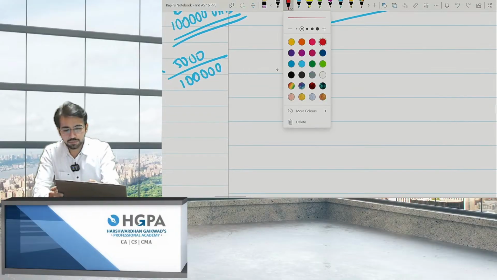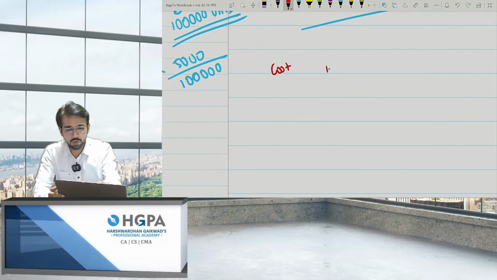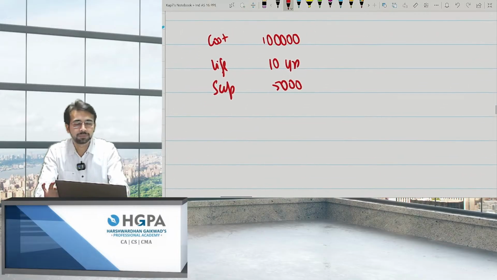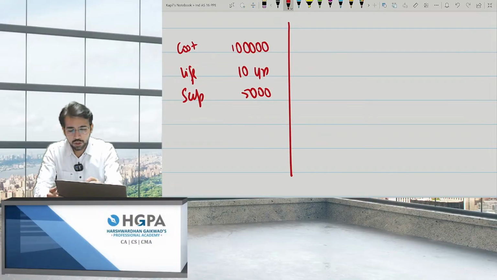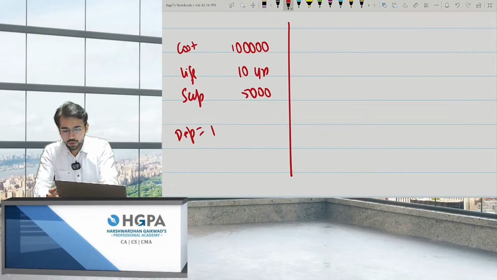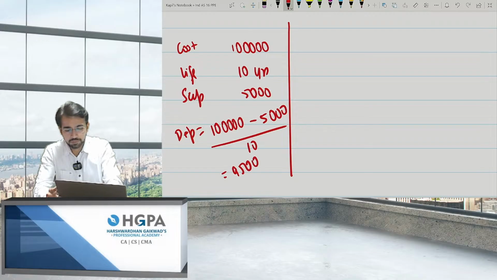let's say you have the cost of 1 lakh, the life of 10 years, and the scrap value of 5,000. So what will be the depreciation? Depreciation will be cost 1 lakh minus scrap 5,000 divided by 10 years, that is 9,500.